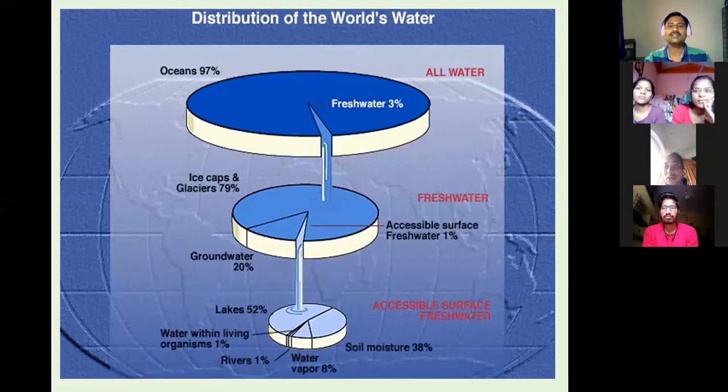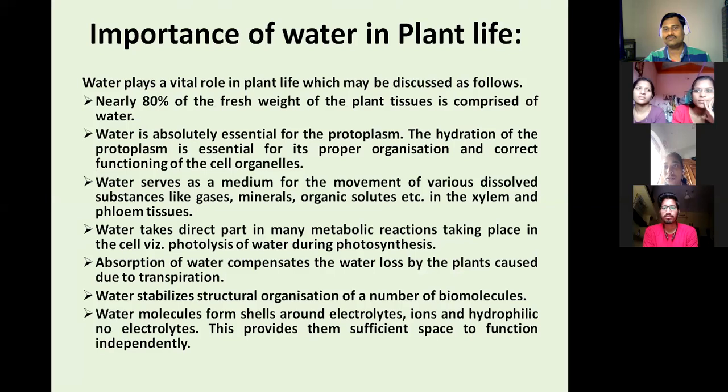There is no organism on the earth that does not require water. Every organism requires water, so water has specific importance in everyday life.